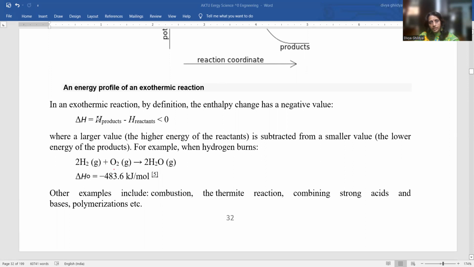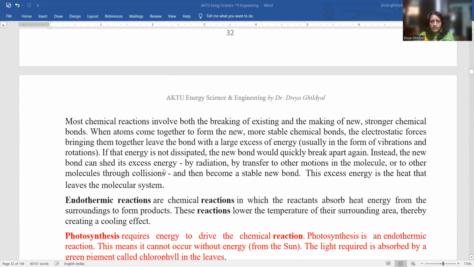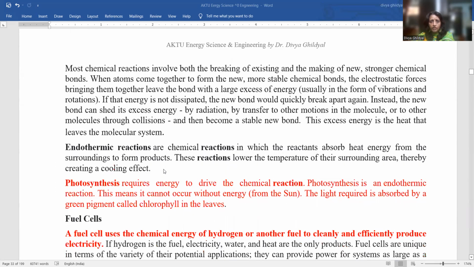So in an exothermic reaction, the enthalpy change becomes negative, and you can take any simple formula. For example, hydrogen is burning, so hydrogen and oxygen result in water. Other examples: combustion, combining strong acids and bases. Endothermic reactions are chemical reactions in which the reactants absorb heat energy from the surroundings to form products. The reactants lower the temperature of their surrounding area, thereby creating a cooling effect.